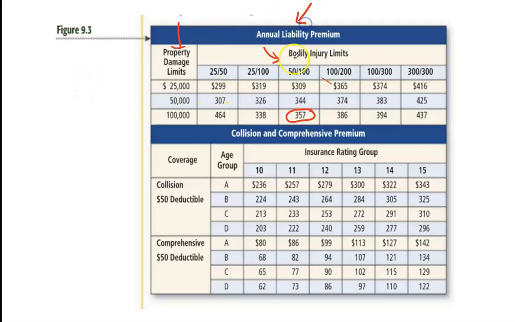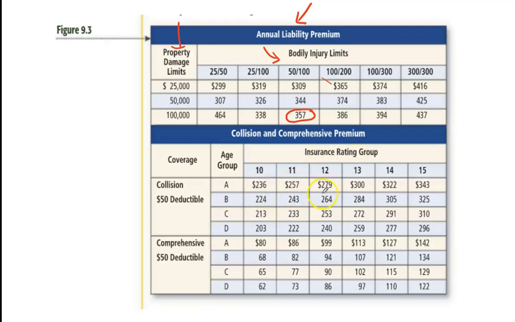Now to find collision and comprehensive, you need to look at this over here and this down here and look at the age group. So there's A, B, C, D for each one. So if you're doing collision, it'll say insurance rating group 12B.